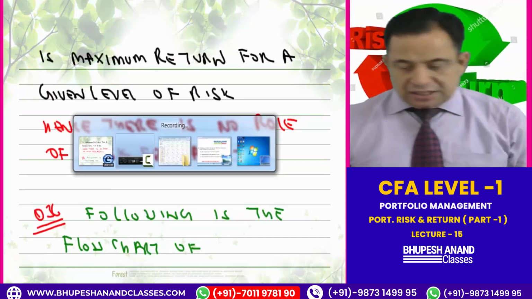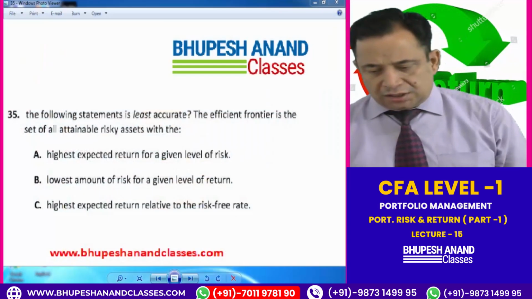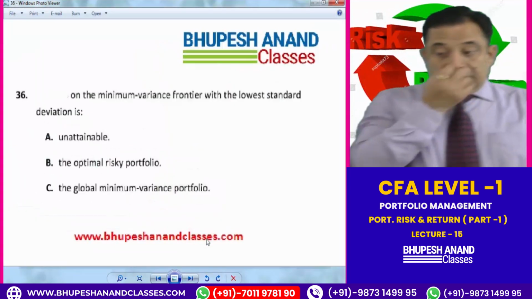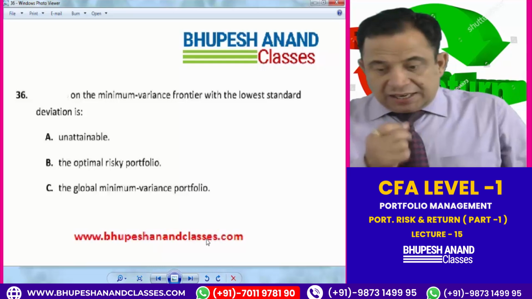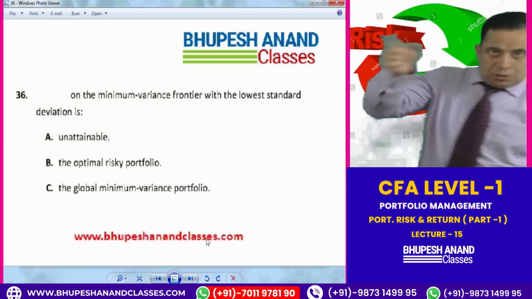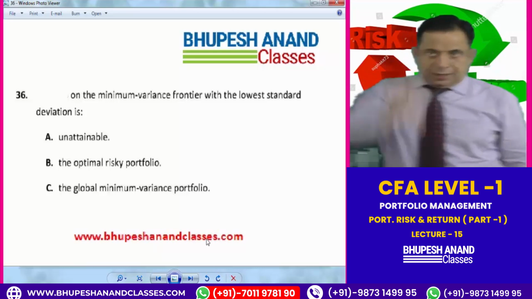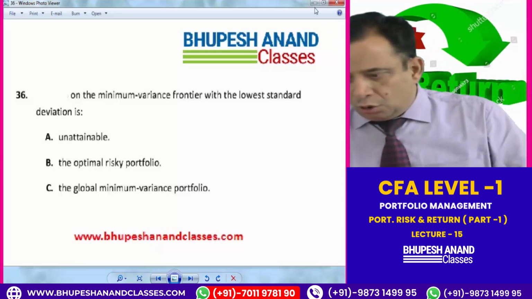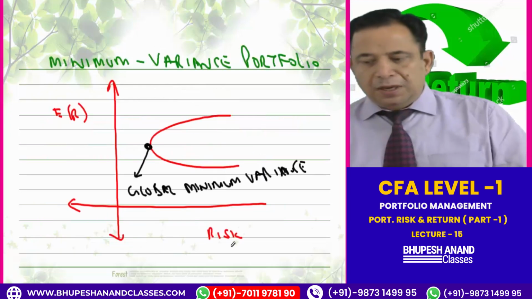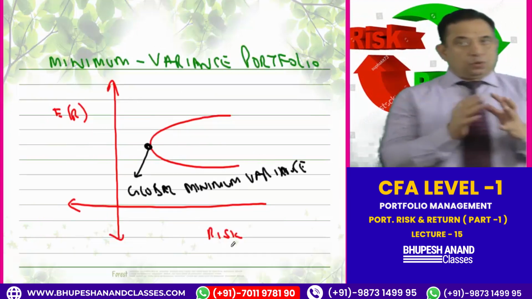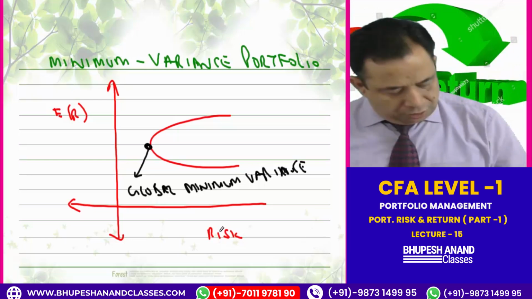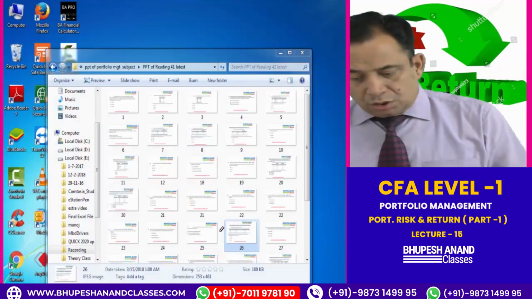Question number 36. So I have moved to question 36 now. On the minimum variance frontier, the lowest standard deviation is the global minimum variance portfolio. We know that. The lowest point, that tip of that bullet, is the minimum variance portfolio. Just see to it. This is the bullet form, and then the tip of that is the global minimum portfolio. So we are all aware of this very simple question. Now question number 37.